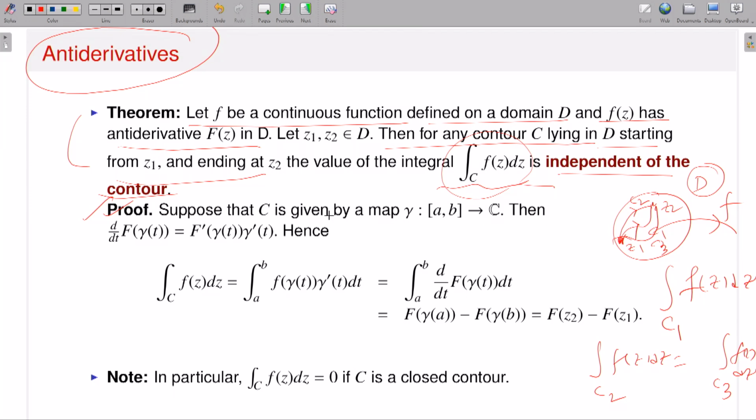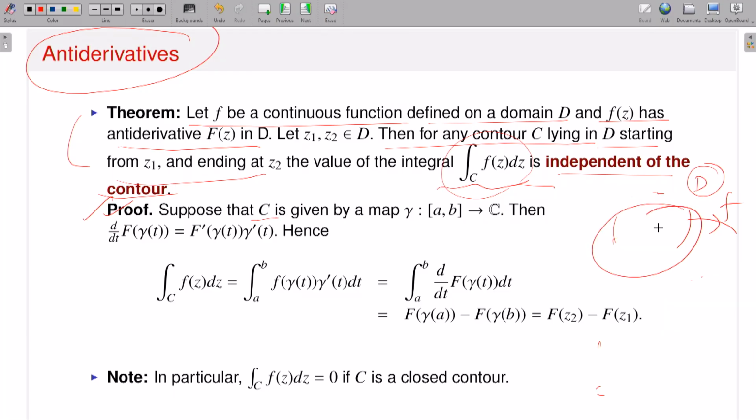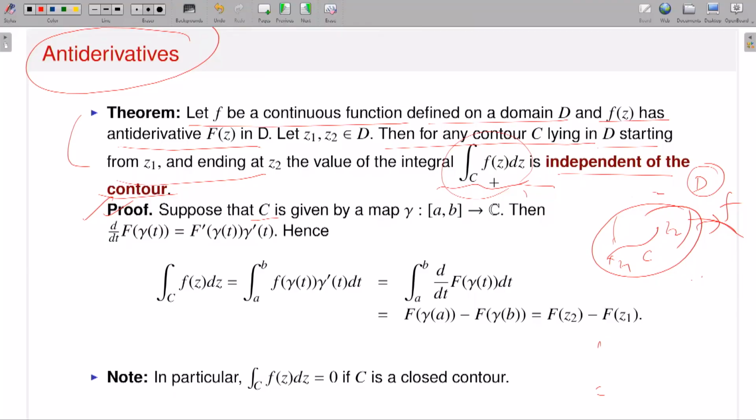So take a contour C. Now I have my domain, my function is given, and I am considering one point z1, another point z2, and a contour C starting at z1 and ending at z2. Since it is a contour, it will have a parameterization, so let gamma be the parameterization of my contour C. Therefore z1 is equal to gamma of a and z2 is equal to gamma of b. That's perfectly alright.